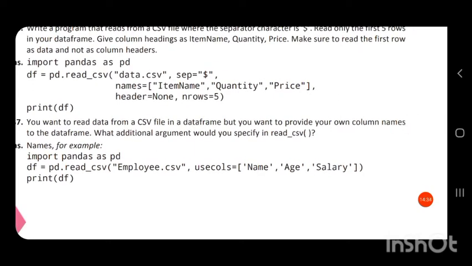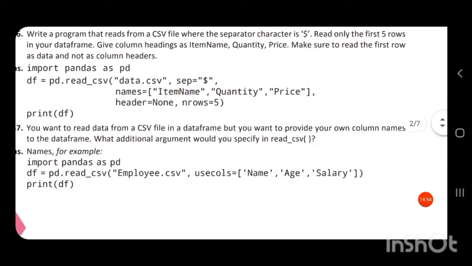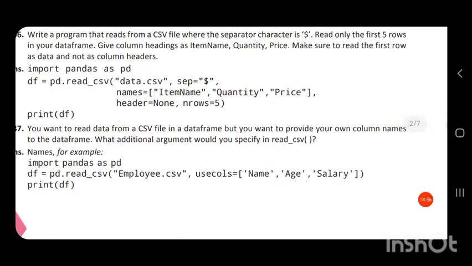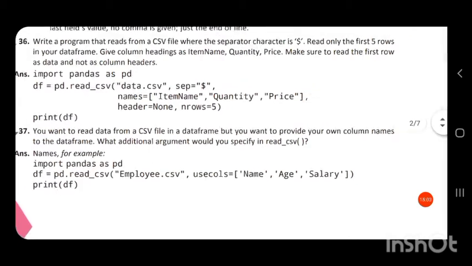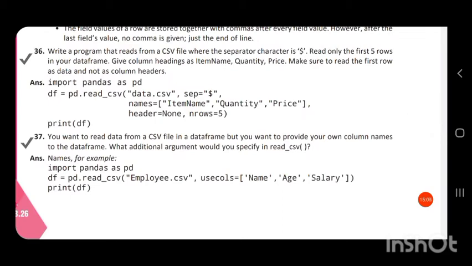In that we are changing the name of the particular column. So we have to specify that particular column inside the read_csv function. Then we have to use the new attribute. So let us see how this program works.